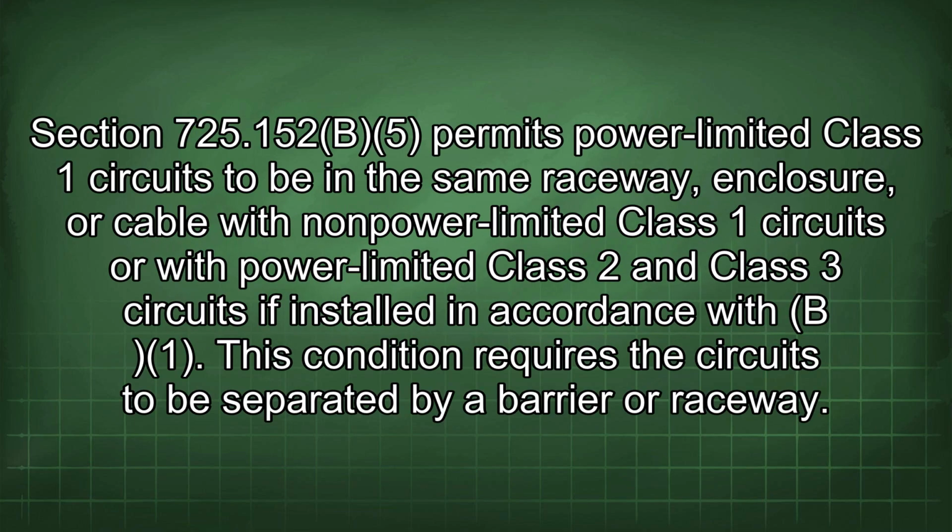Section 725.152(B)(5) permits power-limited Class 1 circuits to be in the same raceway, enclosure, or cable with non-power-limited Class 1 circuits or with power-limited Class 2 and Class 3 circuits if installed in accordance with B1. This condition requires the circuits to be separated by a barrier or raceway.